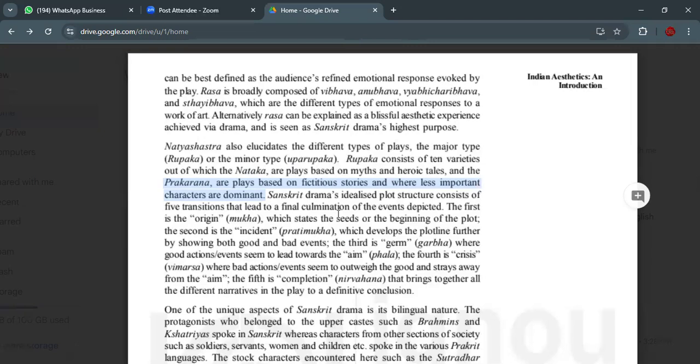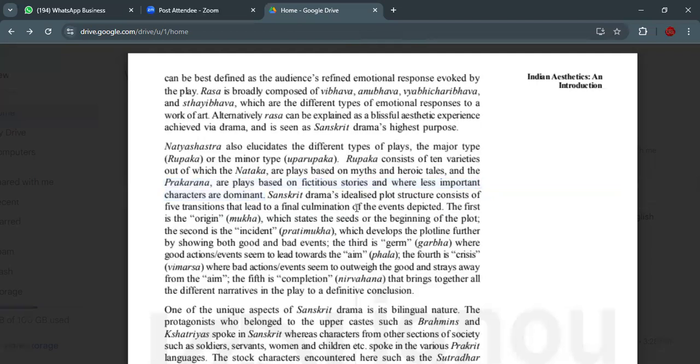So, within the Rupaka, there comes the Nataka. Now, Nataka will be based on myth and heroic tales. Then you have the Prakarana, which is based on fictitious stories where less important characters are dominant.